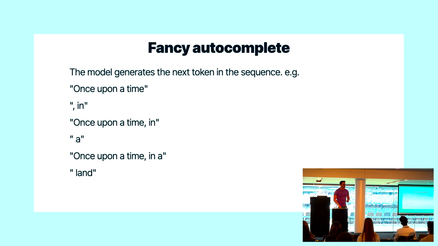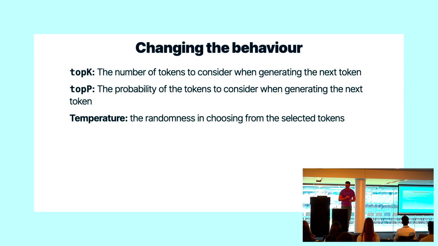It's important to note that for when we get to prompting in a bit. There are ways to change the behavior of this, because right now what it does is it basically looks at the probability of all of the tokens that it knows about and says what the next most likely token is. And then it gets a bit random from there. It's actually allowed to pick relatively randomly from those next most likely tokens. And you can change that behavior with a few somewhat common parameters to the models.